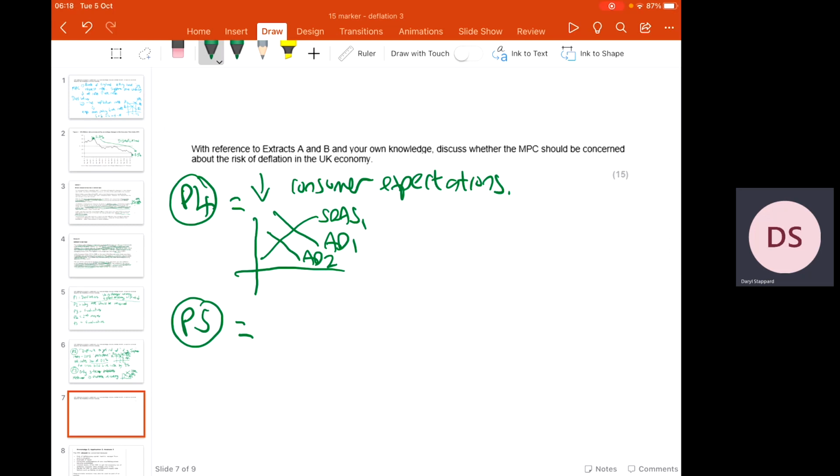When you have deflation taking place, what we generally see is that people expect future reductions in price levels to become more persistent. Now, this will lead to a reduction in consumption in the economy. So if people expect price levels to fall into the future, people will start to hold back on some of their consumption decisions. So people might delay buying expensive items if they think it's going to be cheaper in a few months. People stop buying houses because of drops in house prices, and that could mean that we have lower house prices,